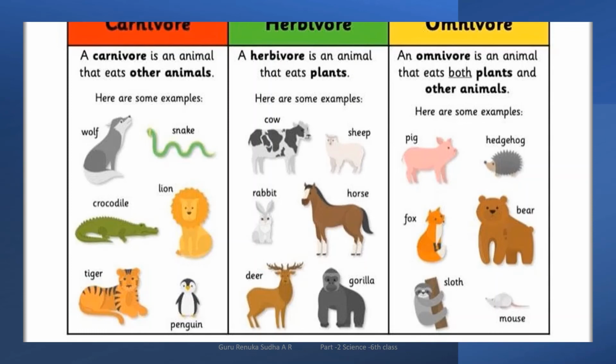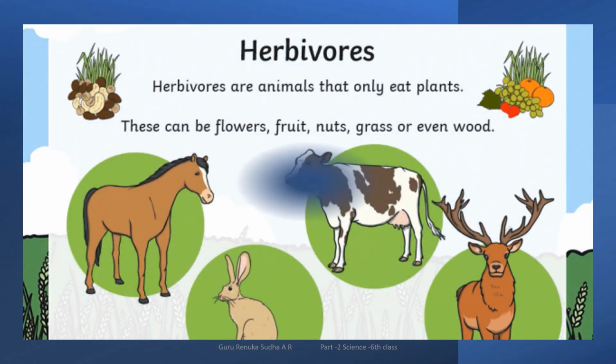The animals which eat only plants are considered herbivorous, and the animals which eat both plants and other animals are called omnivorous. This chart is very useful for you to understand which are carnivorous, which are herbivorous, and which are omnivorous.